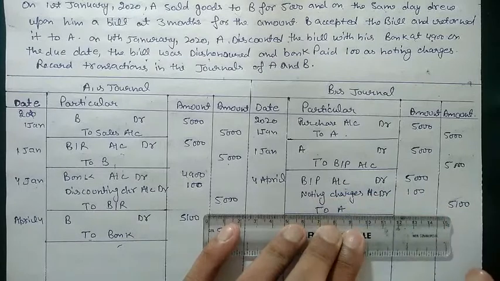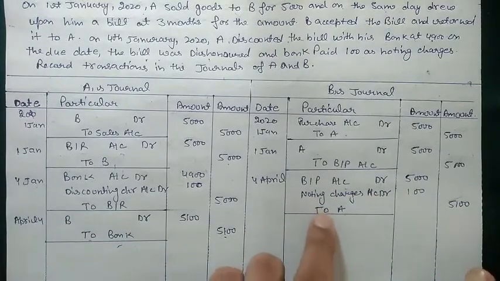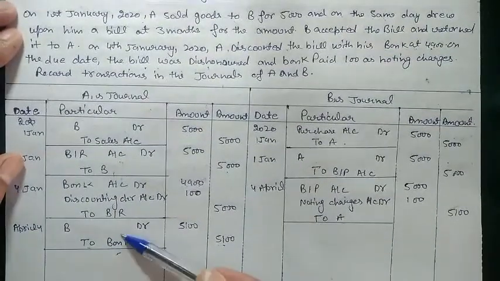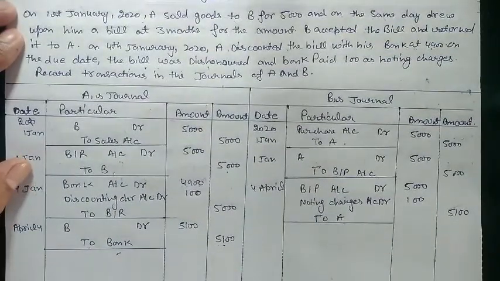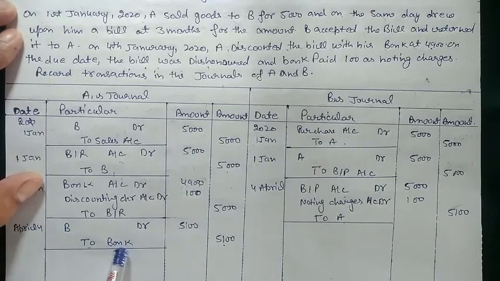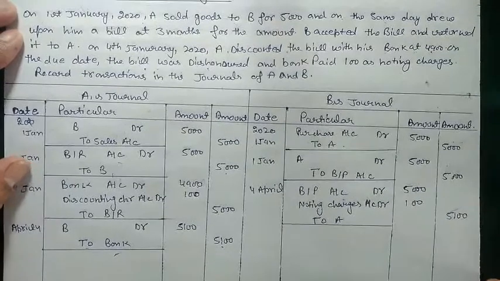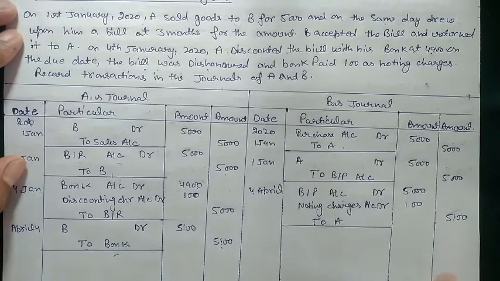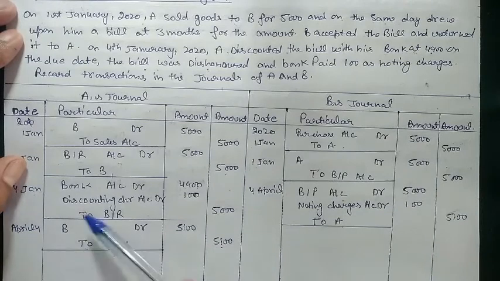In last question that we have, the entry in the book of B was the same, but a little much change in the entry of the book of A. In last question we have the B account debited to BR because A is holding the bill at the end of the time limit of the bill, but now A is not holding the bill. Who is holding the bill? Bank. So A will credit bank instead of BR here because he already sent BR to the bank. So now he will credit bank and debit B.